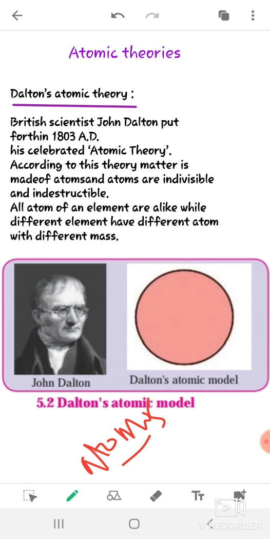So that's why atom is the smallest particle of matter, or anything which is present in the world. So all forms of matter are made up of small particles, that is, atoms.